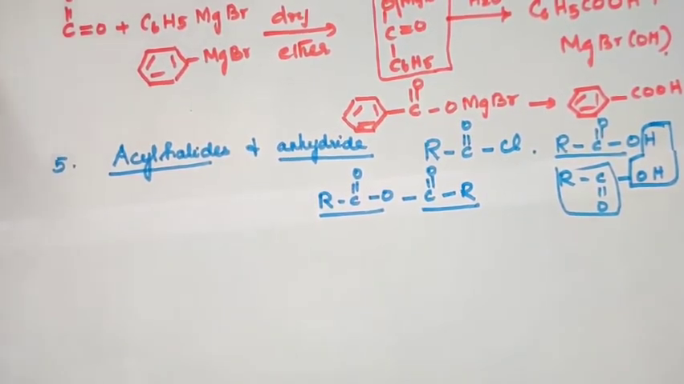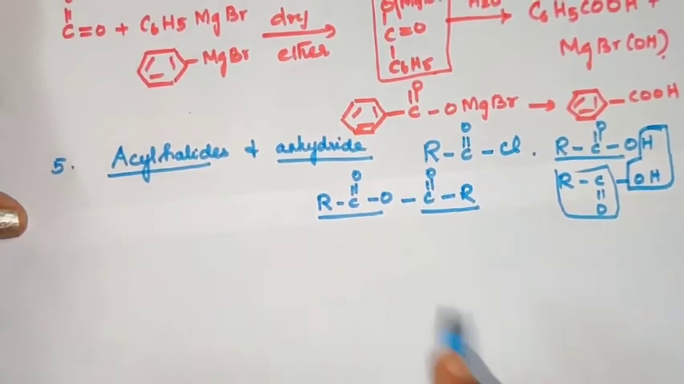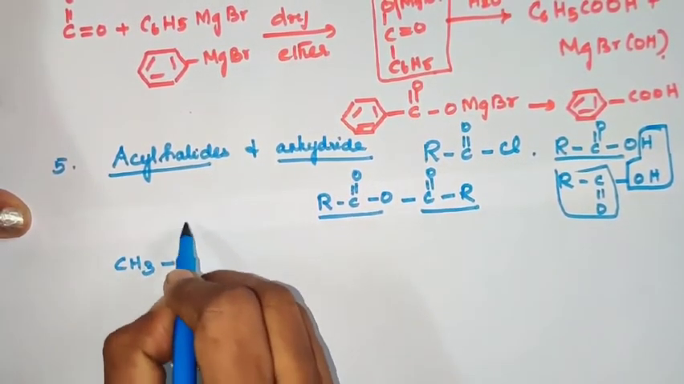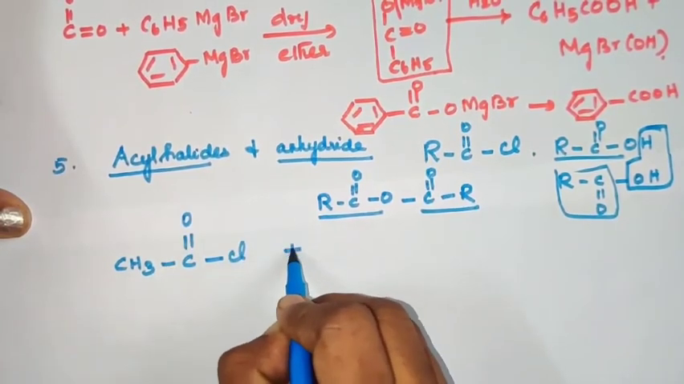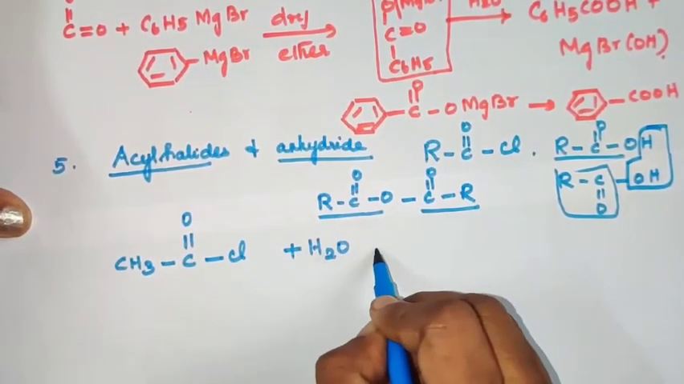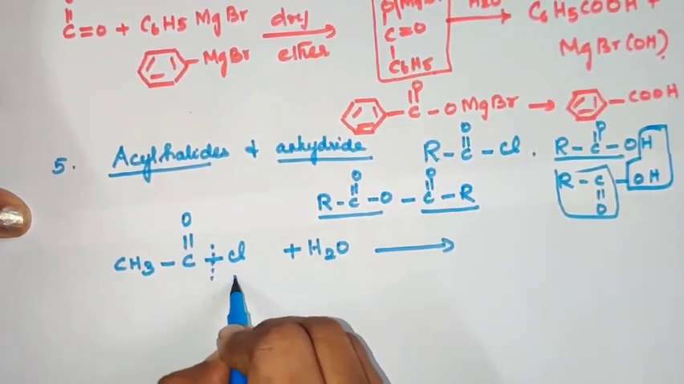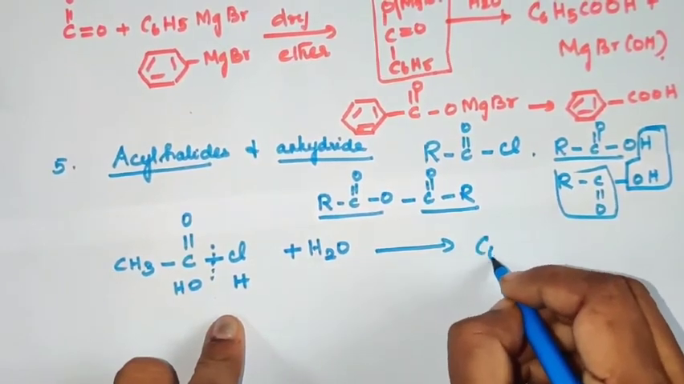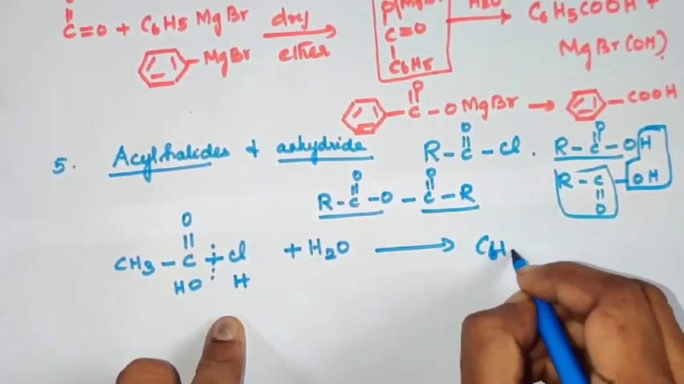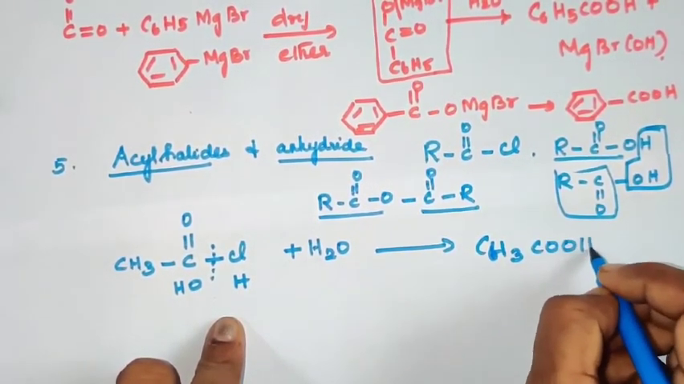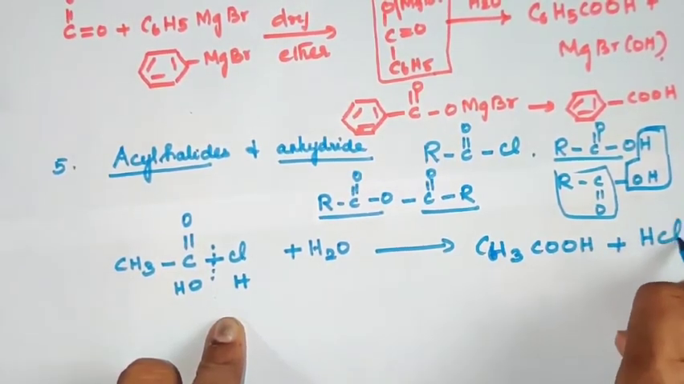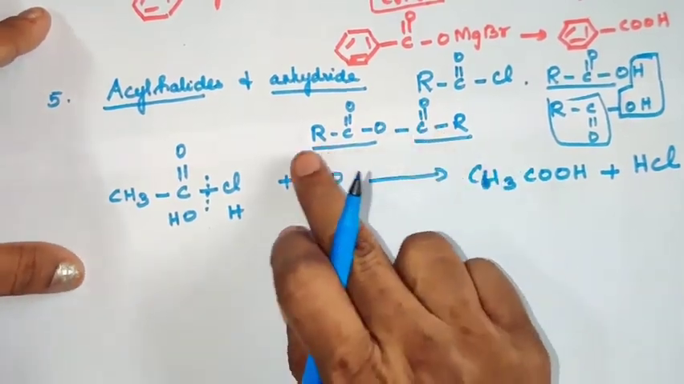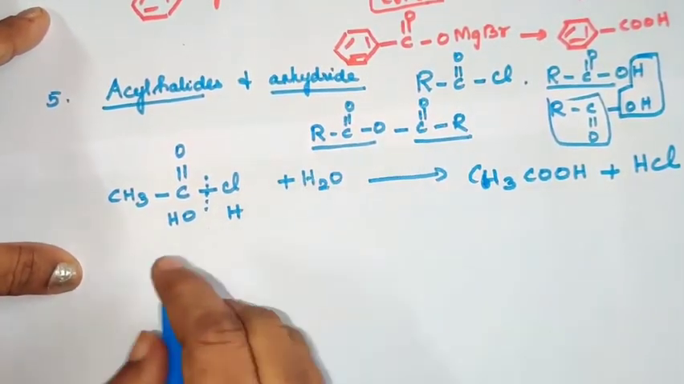So then how do you prepare carboxylic acid from these compounds, RCOCl and RCOOCOR? That is the first example. CH3COCl is an acid chloride, like acetyl chloride. Here also I am going to take a hydrolysis reaction. What happens here, we get the breaking of the C-Cl bond. So we will get the required product, acetic acid, and hydrochloric acid.